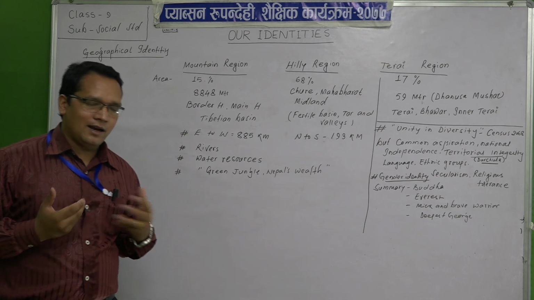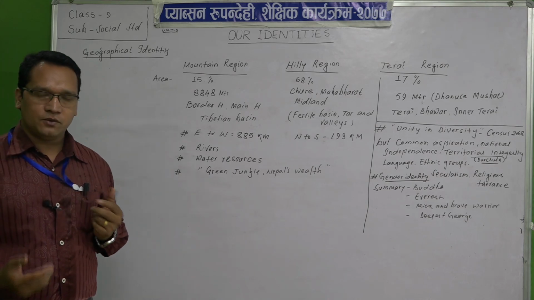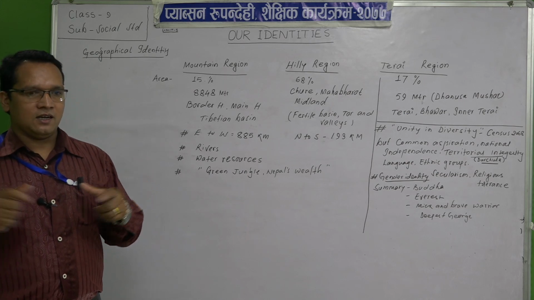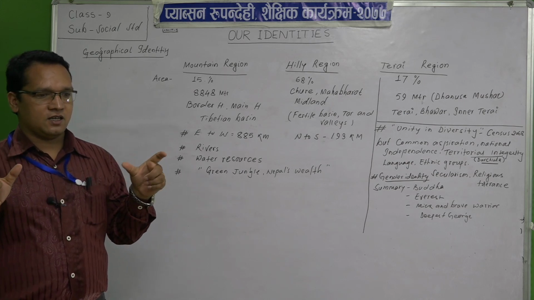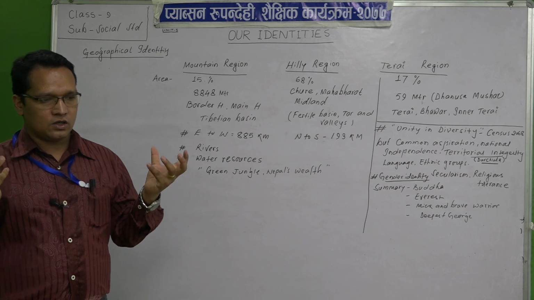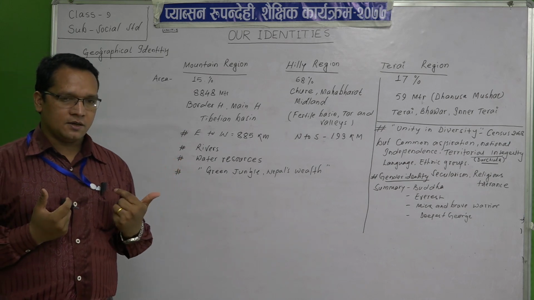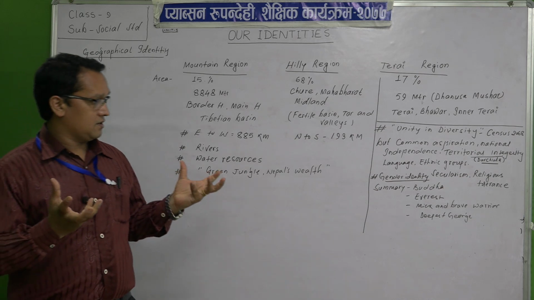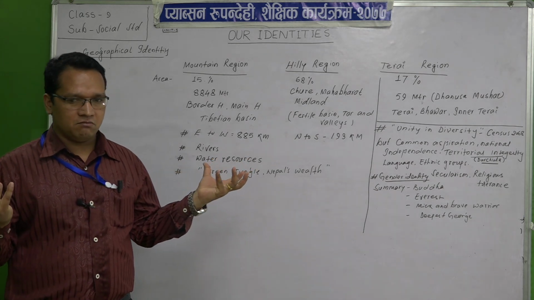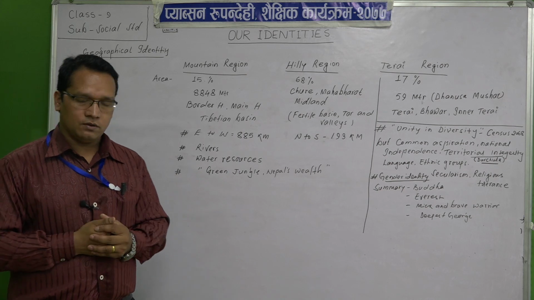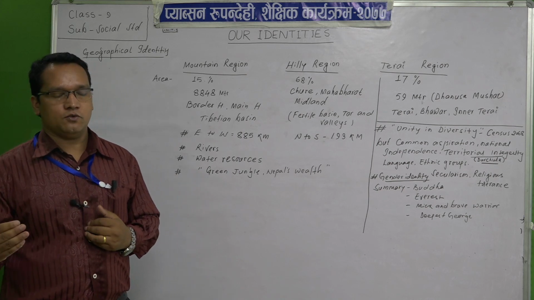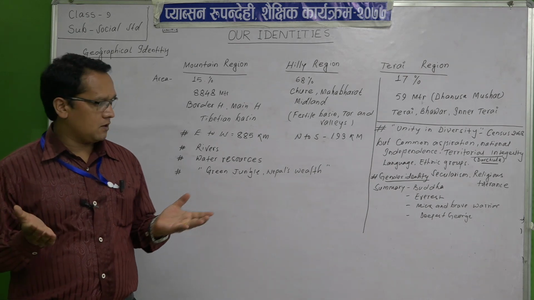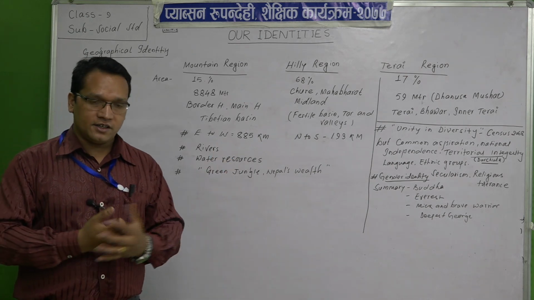We are from the land of Gautam Buddha, the preacher of peace, whom everyone knows. Many people are visiting for this feeling of Buddhism. So the land of Gautam Buddha, preacher of peace and light of Asia, is also our identity.